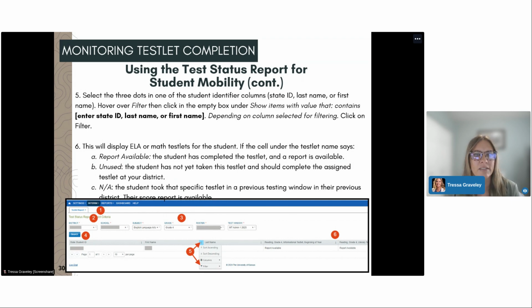If the cell says unused, that means that the student has not yet taken the testlet and should complete the assigned testlet at your district. If the cell has N/A, that means that the student took the specific testlet in a previous testing window in their previous district, and their score report is available to be found in a previous testing window.